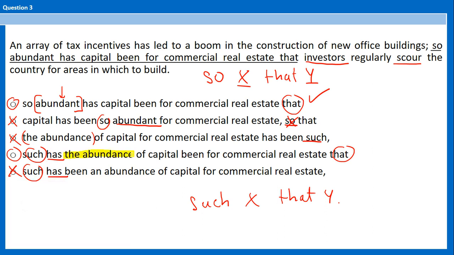The abundance, again, is a noun. We prefer the adjective abundant. Also, the first one is shorter, and it places the correct emphasis on abundant. Okay, so abundant that investors scour. A is a better choice, simpler, more concise, more direct, and it places the proper emphasis on the abundance.